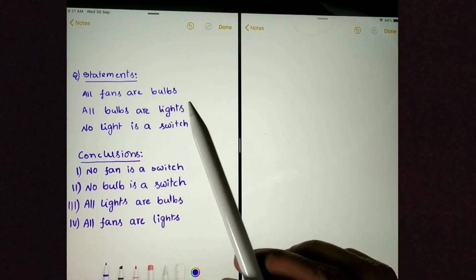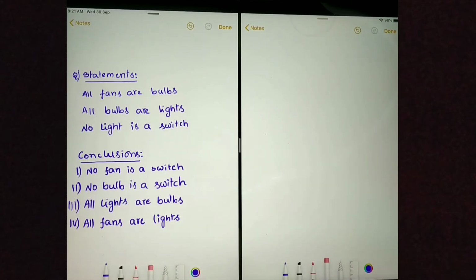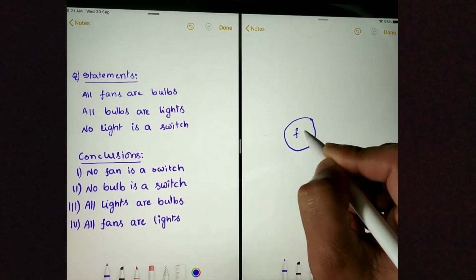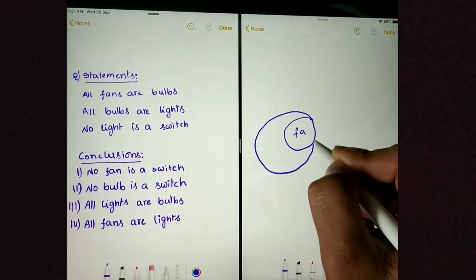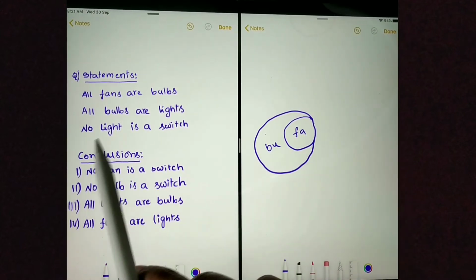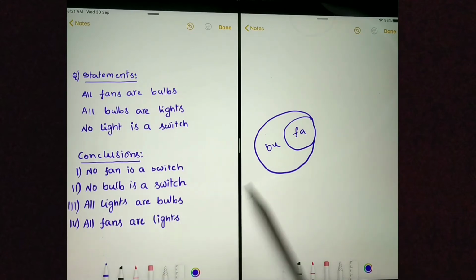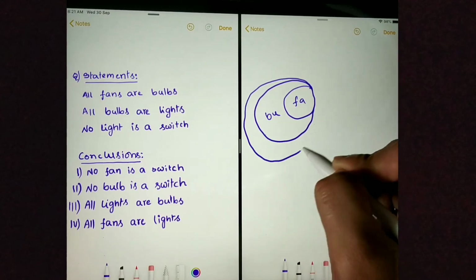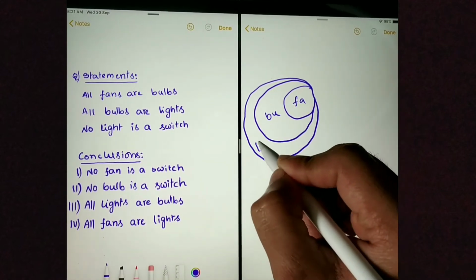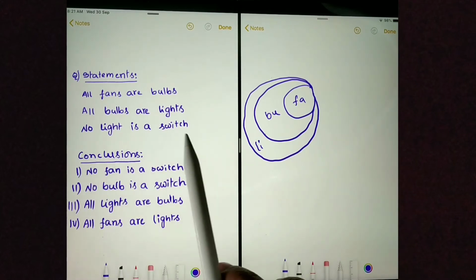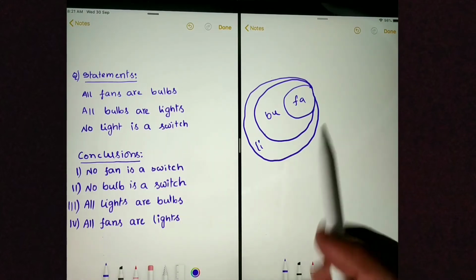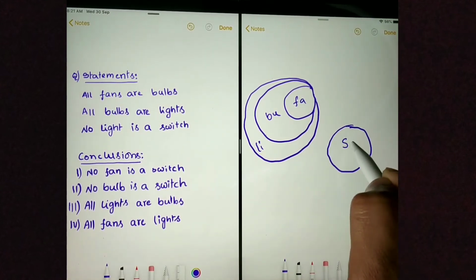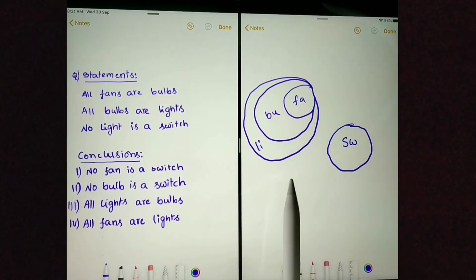Next question. Let's draw the Venn diagram first. All fans are bulbs. All bulbs are lights. No light is a switch. Light circle and switch circle are separated. We are done with drawing the Venn diagram.